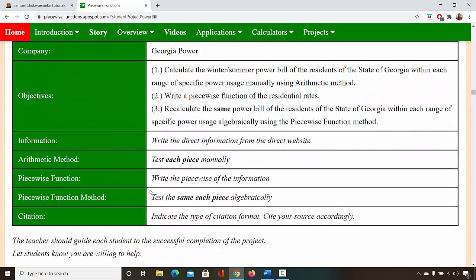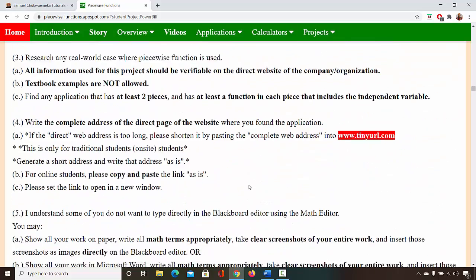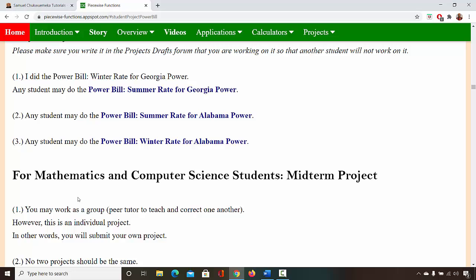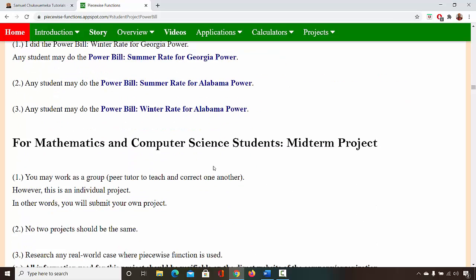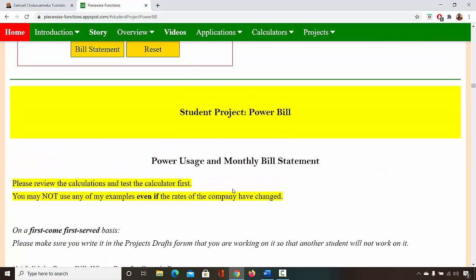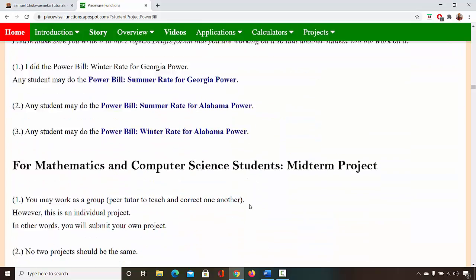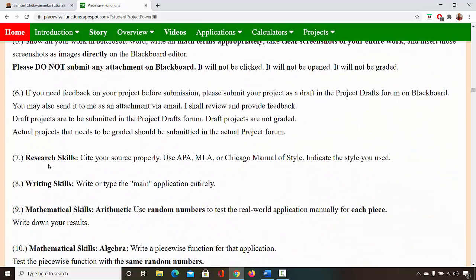But I know my students are learning from it. They have to do both. They have to do the arithmetic method first, then they do the piecewise function, then they develop a calculator for it. That is for the computer science students. And for the mathematics students, they just have to do the arithmetic method and the algebraic method. But not only mathematical skills, this project tests for several skills. Research. They have to find any application that uses piecewise functions that I have not done.